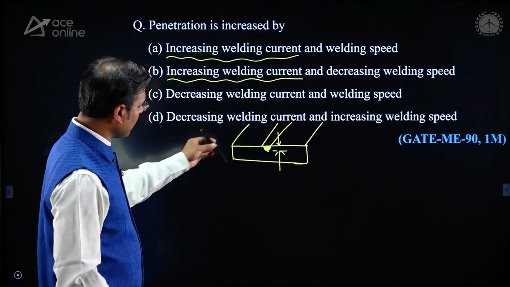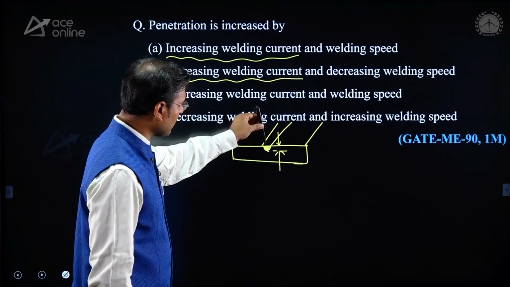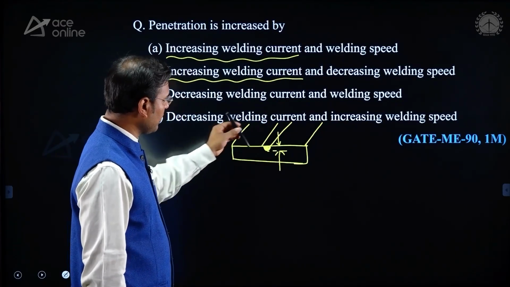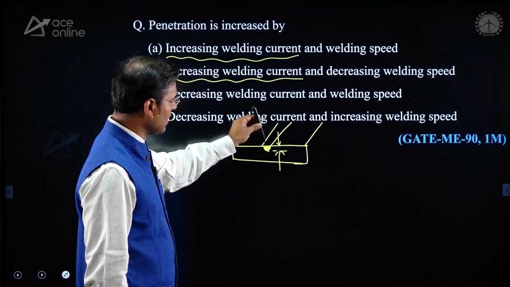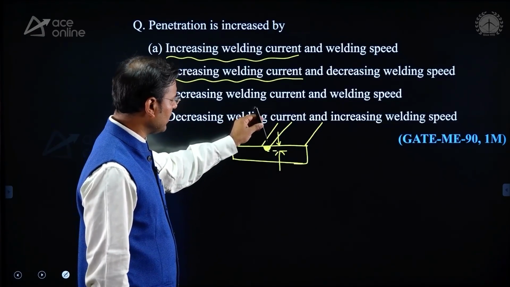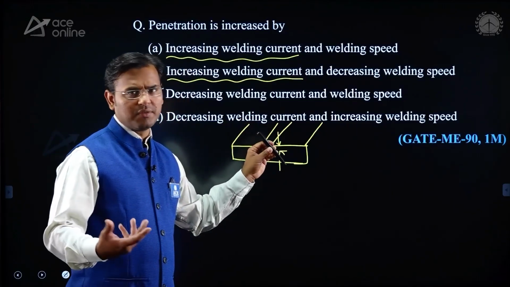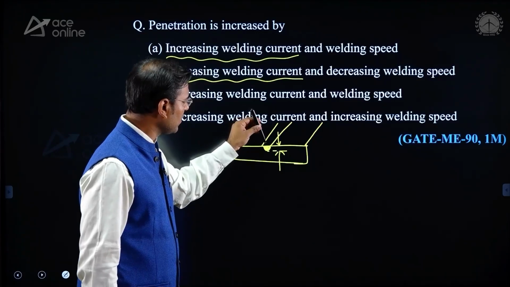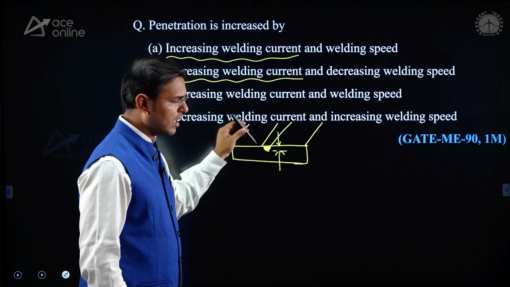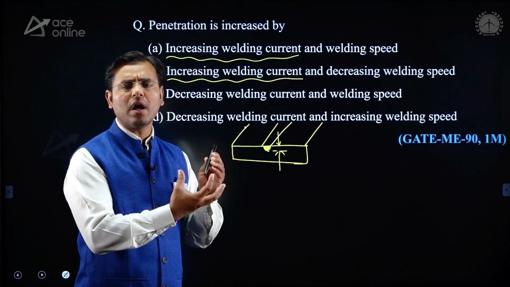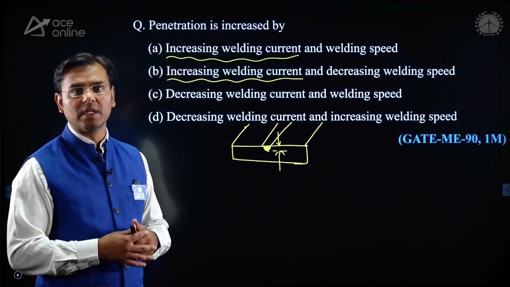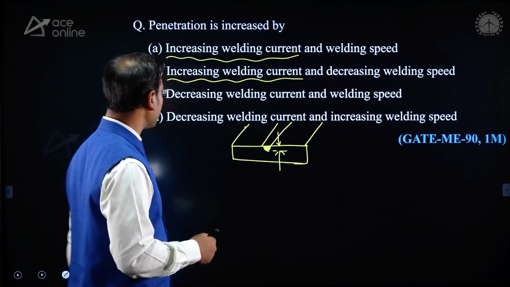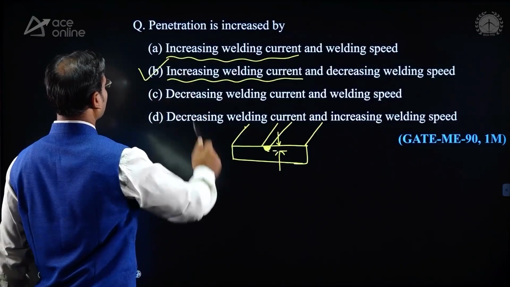Welding speed means the electrode is here, that electrode is supplying molten metal, and the electrode is moving along the length of the weld bead like that. If we are reducing the welding speed, it means the electrode is moving very slowly, so the electrode is supplying a large amount of heat. We are increasing the current and decreasing the welding speed. Then the electrode moves with very small speed, and because of that, at the tip of the electrode a large weld pool is going to form. Weld pool means the pool of molten metal, and the depth of penetration also becomes greater. The correct option is option B.